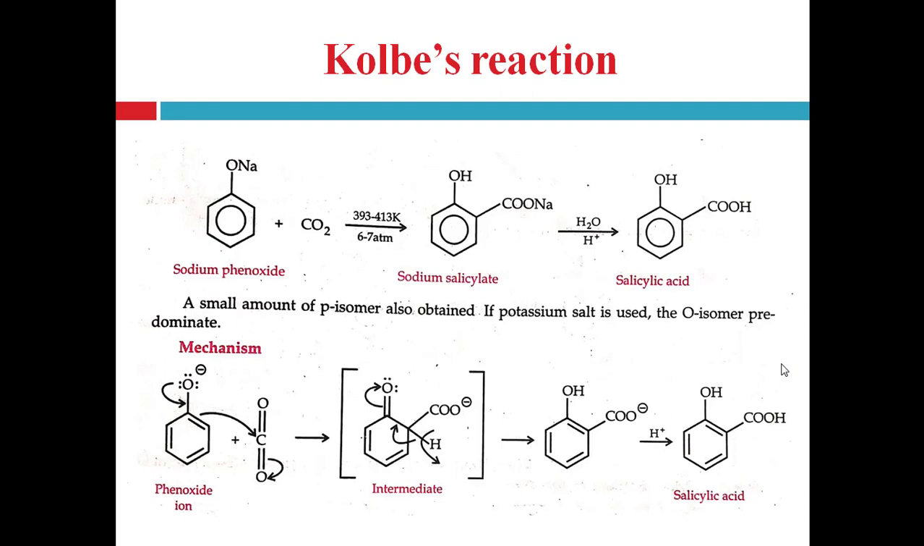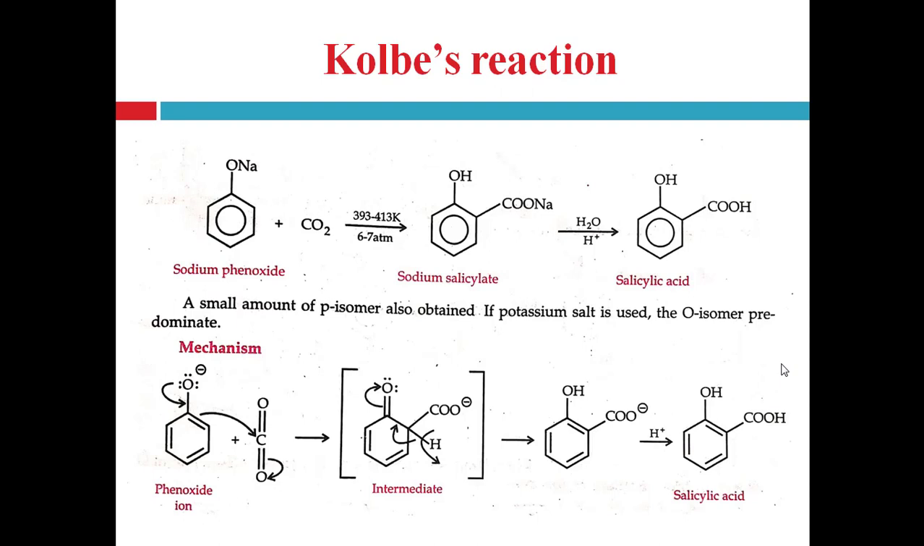Sodium phenoxide is first formed with the help of sodium hydroxide. First step, phenol reacts with sodium hydroxide and forms sodium phenoxide. Now this sodium phenoxide reacts with carbon dioxide, right, at high temperature and under 6 to 7 atmospheric pressure and forms the salt of salicylic acid, that is sodium salicylate. And on acidification it is converted into salicylic acid, right.